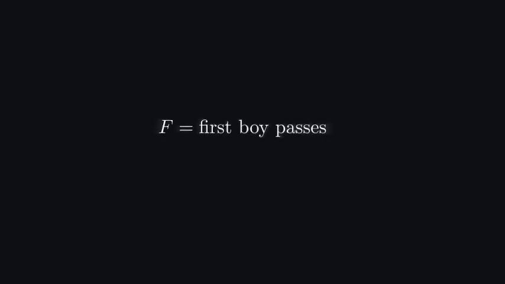F equals first boy passes. S equals second boy passes. Probability of F equals 2 over 3.